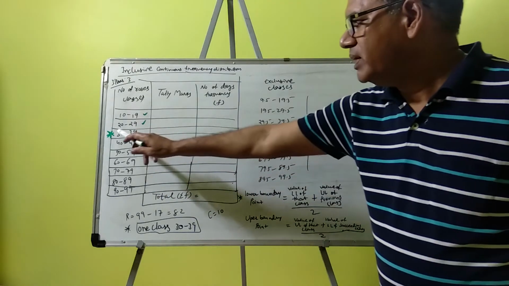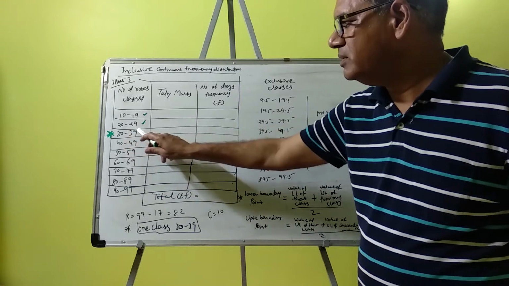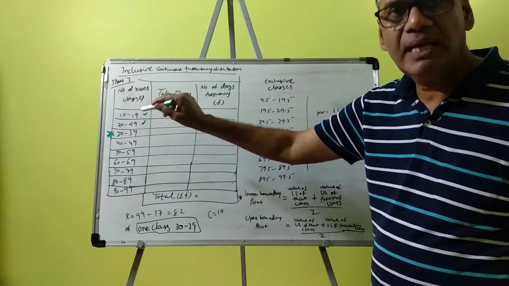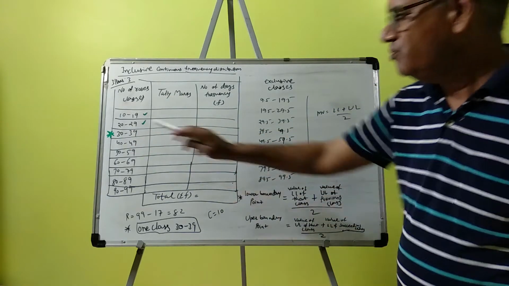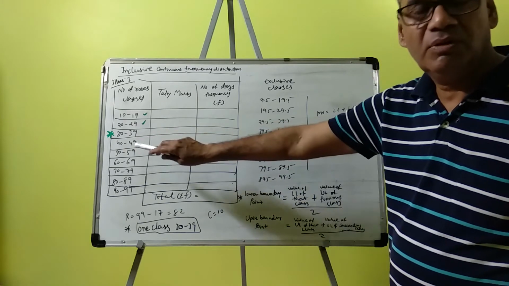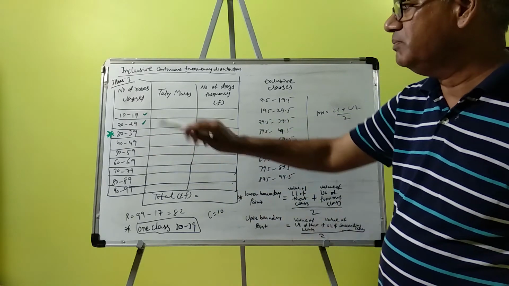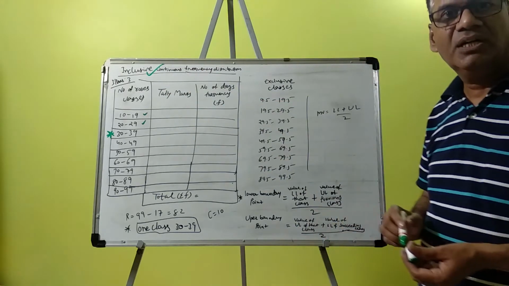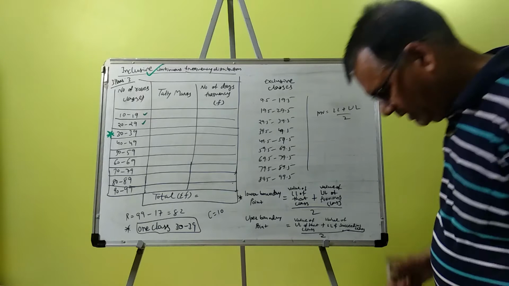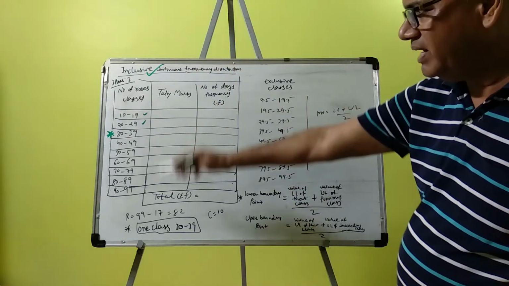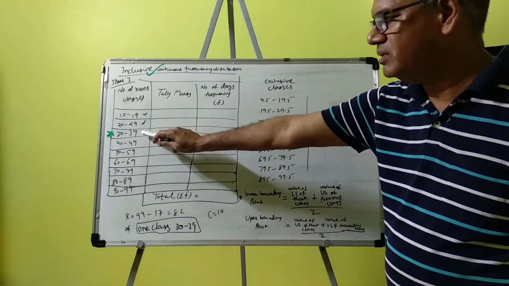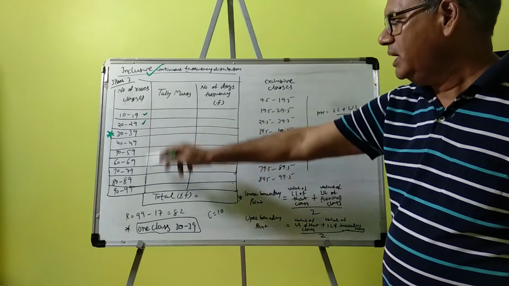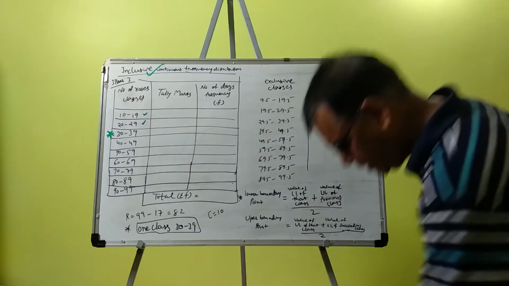Now, for example, 30, 39: 30 and 39 both will come in the same class. 40, 49: the lower and upper values both will come in the same class. That's why it is known as inclusive frequency distribution. Now in this sum, after adjusting, the hint is given 30, 39 as one of the classes, with tally marks and the number of days as the frequency.